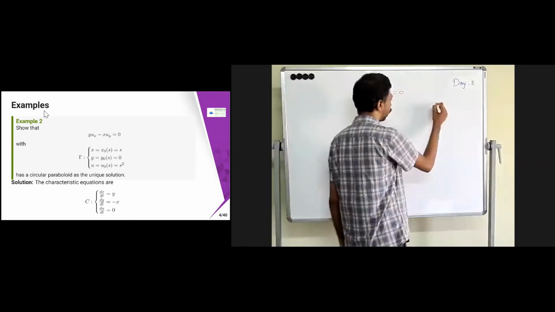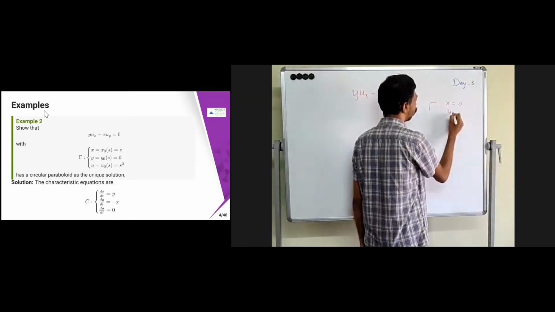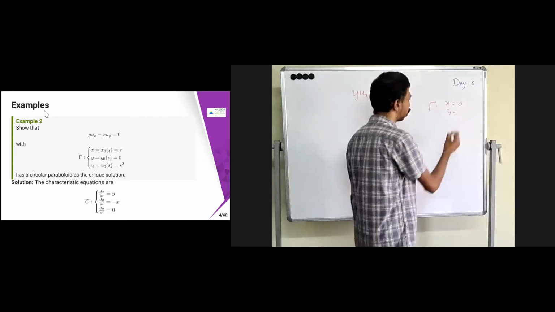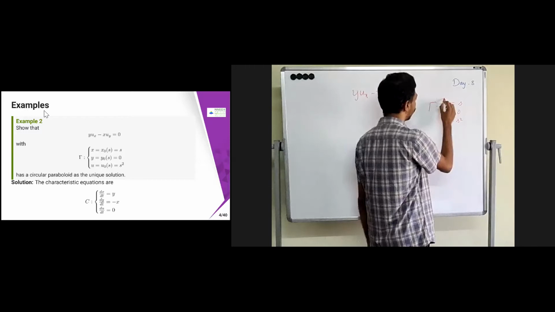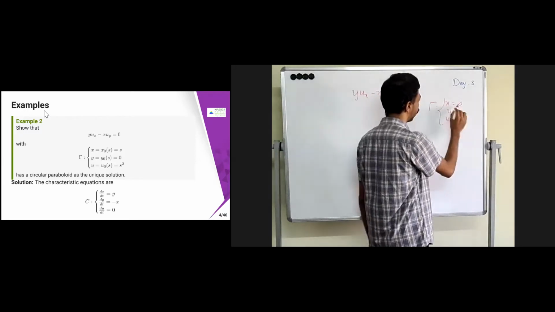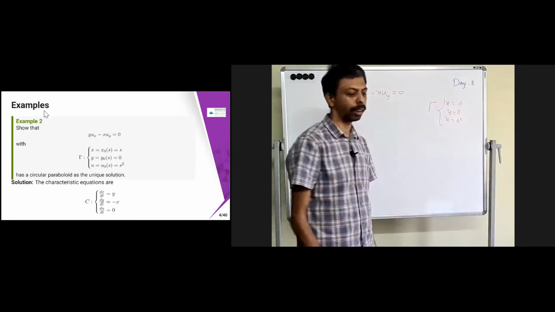Gamma is given as x naught of s equal to s, y equal to 0, and u equal to s square. This is given, so this is nothing but my gamma. Means x equal to x naught of s equal to s, y equal to y naught of s equal to 0, and u equal to s square. And that is the initial smooth curve.